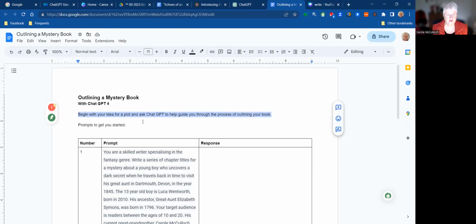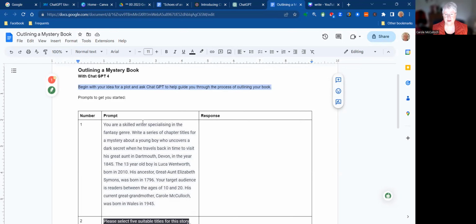Below I have a table in which I have put in place some tested prompts. The first one is this one here, where I am suggesting that ChatGPT is a skilled writer specializing in the fantasy genre. So setting the tone of writing and giving it license to be a specialist writer is a good way to start with your prompt.